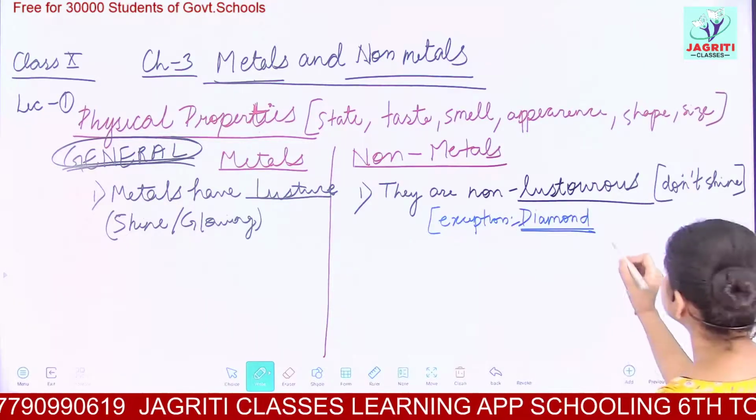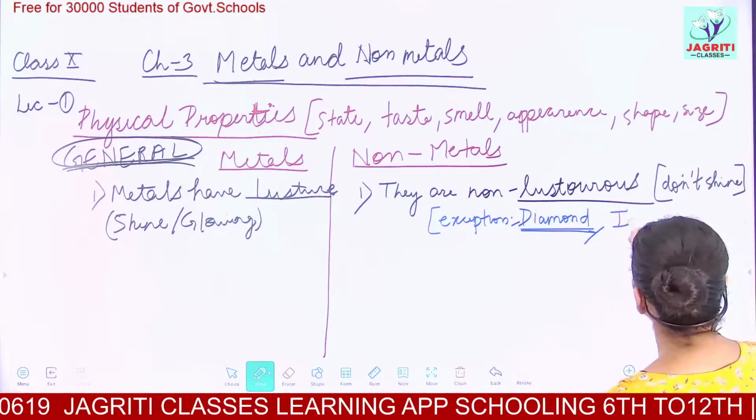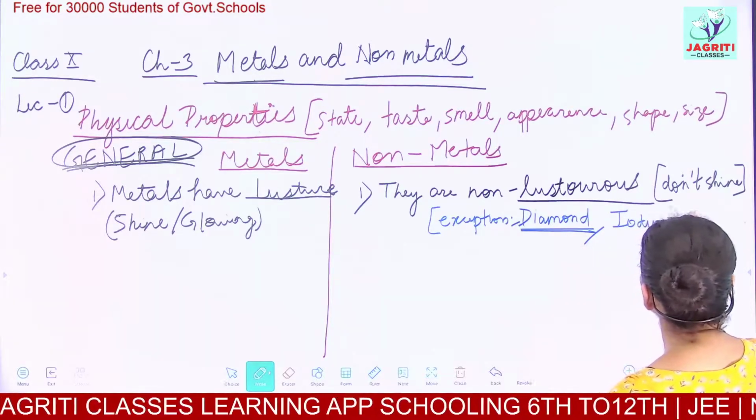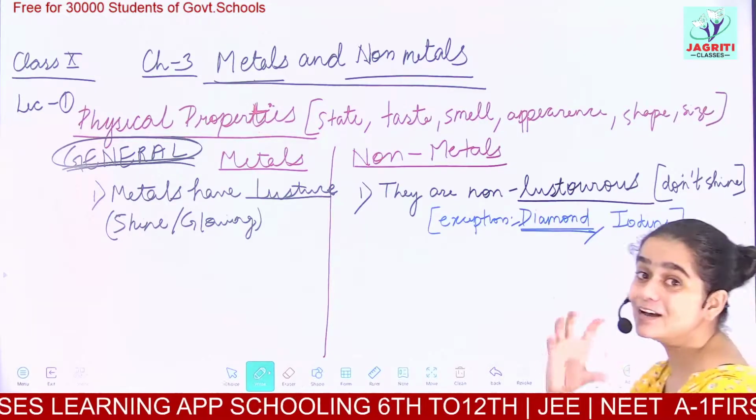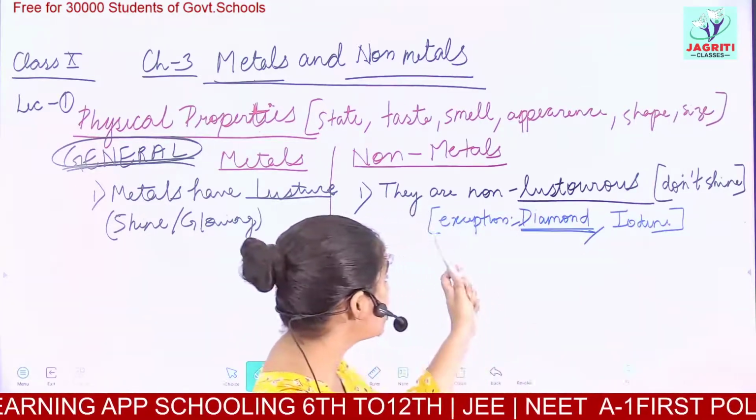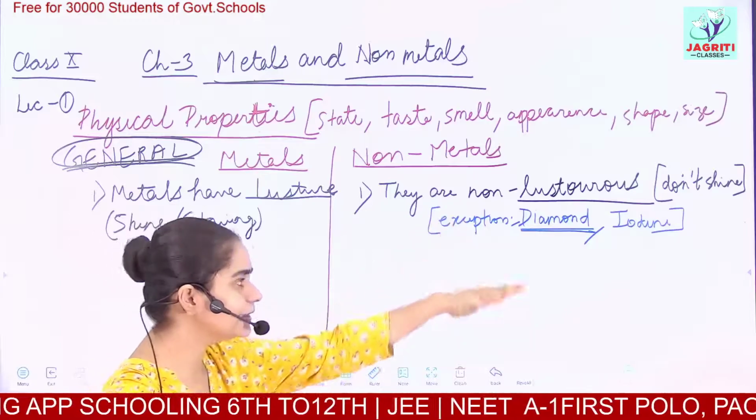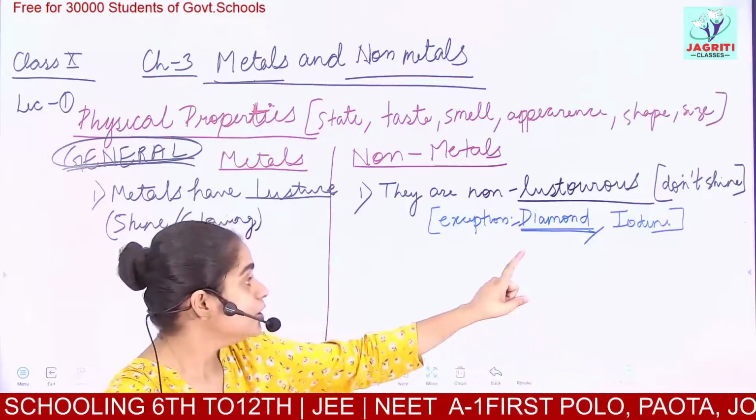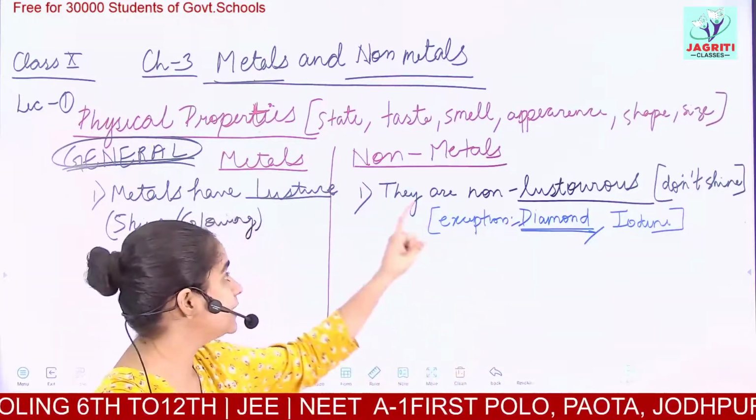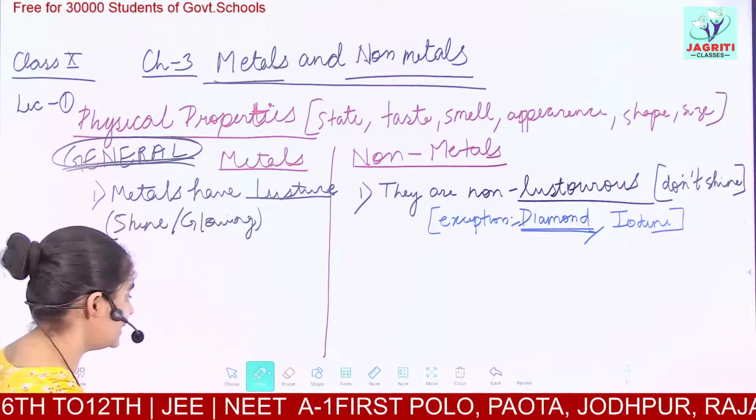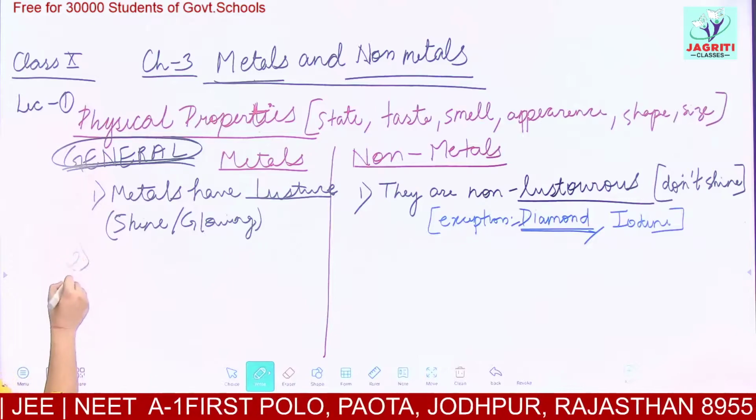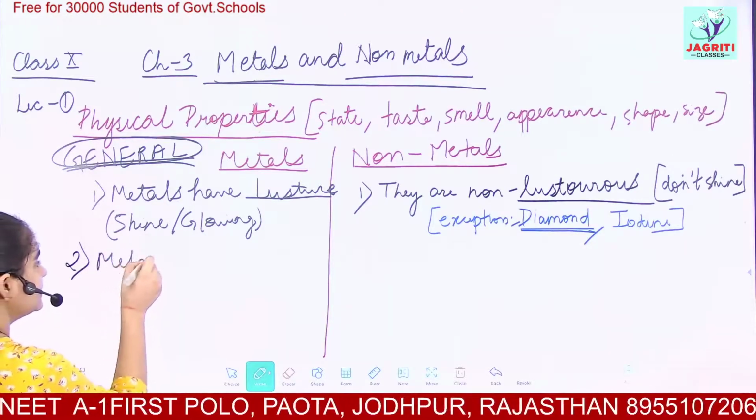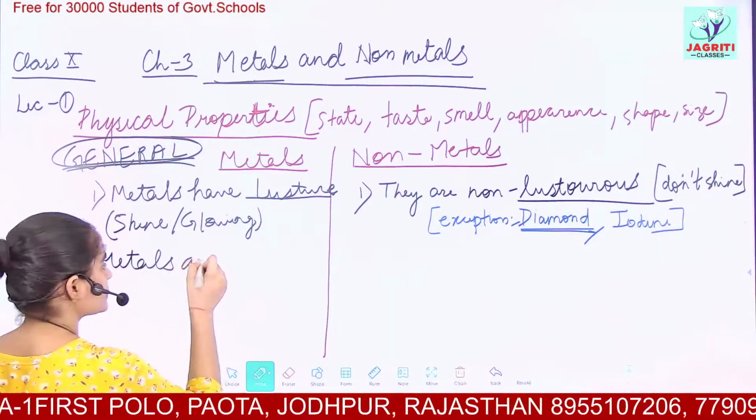Next exception is iodine. Iodine is also a non-metal, but it is shiny. It has a glowy appearance. But because iodine follows the remaining other non-metallic properties, it is a non-metal with a shine. Then the next property, the second property which we would discuss, is that metals are sonorous.